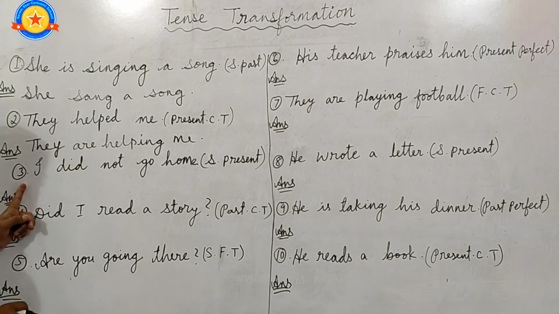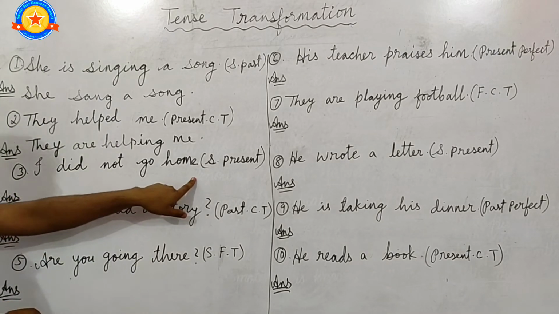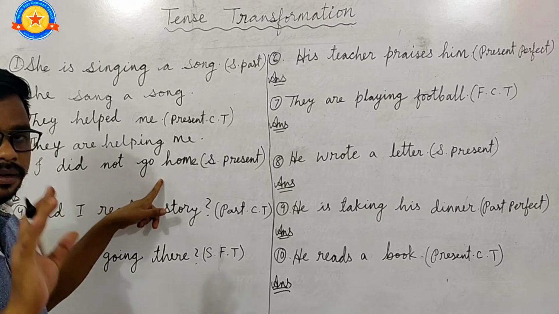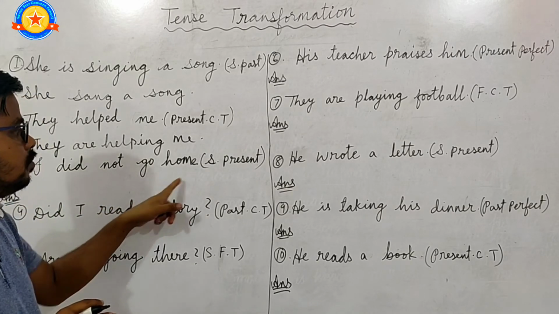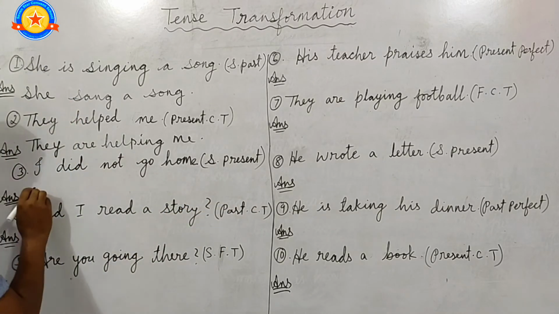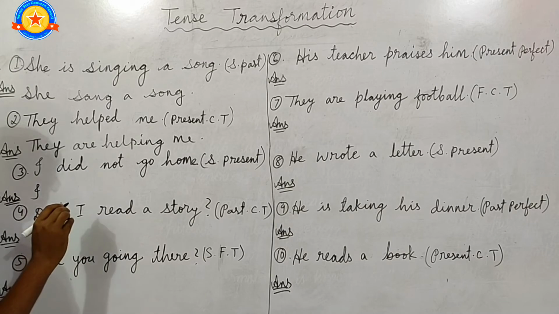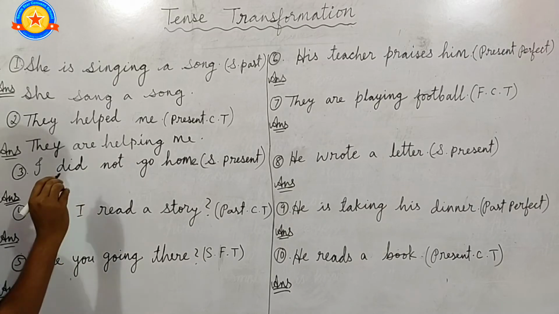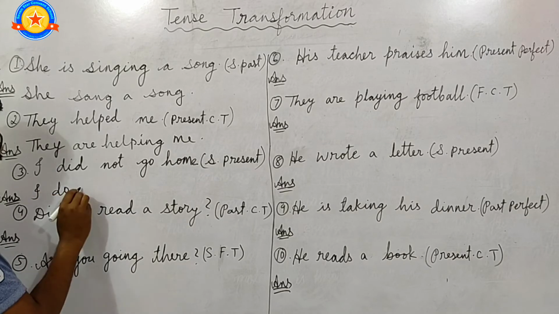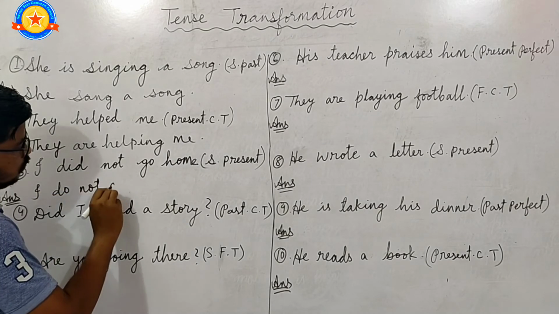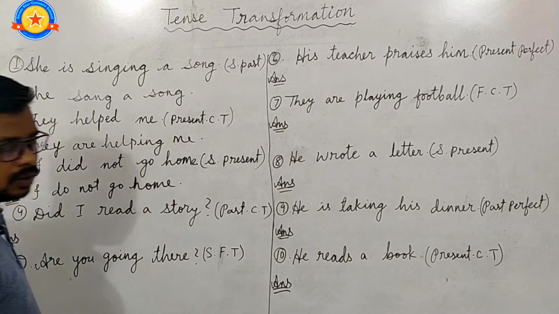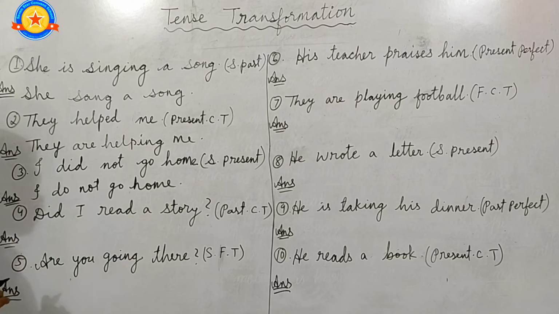Here the third question is, I did not go home. It is a negative sentence and is in simple past tense, and we have to change it into simple present. So in simple present, I, and in a negative sentence, "do" will come here. I do not go home. It is in simple present. I do not go home.